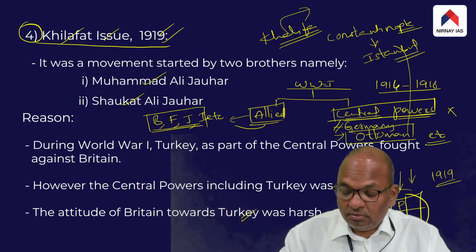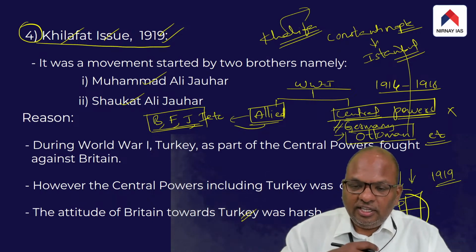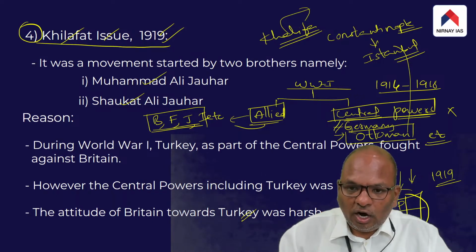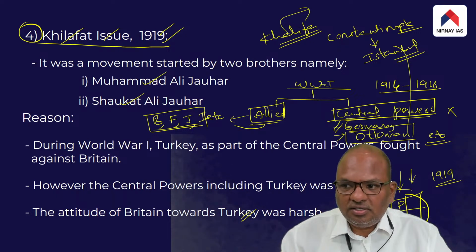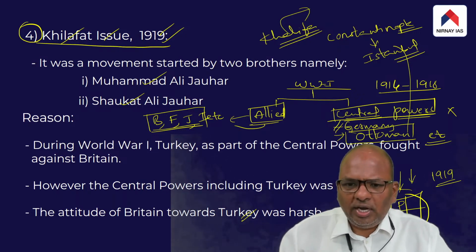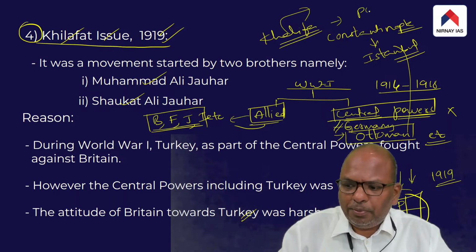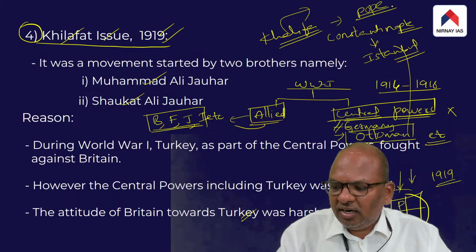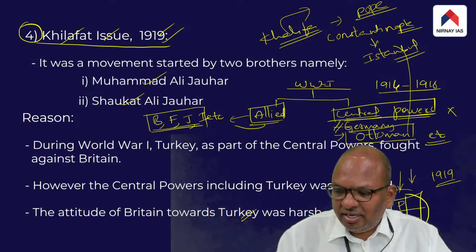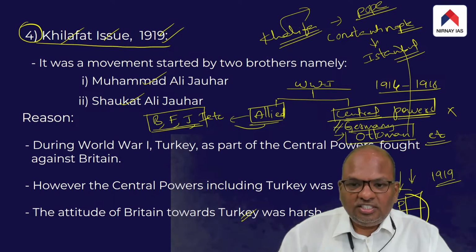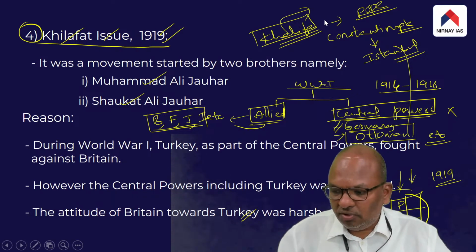The point is, the ruler of the Ottoman Empire was looked up to as Khalifa. Khalifa means the head of the Islamic world. You can compare Khalifa to that of the Pope. Pope is basically the head of the Christian world. Similarly, Khalifa was looked up to as the head of the Muslims.